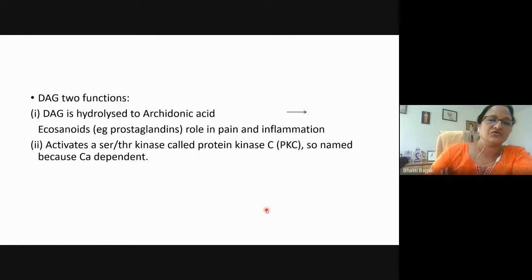Now this DAG has two functions. It will activate the protein kinase C, and also the DAG is further hydrolyzed to arachidonic acid, which is then hydrolyzed to icosanoid, which have a role in pain and inflammation. So they are called the secondary mediators.